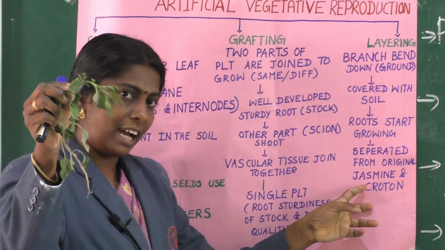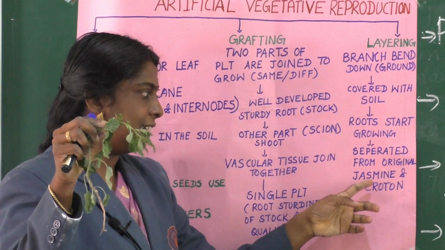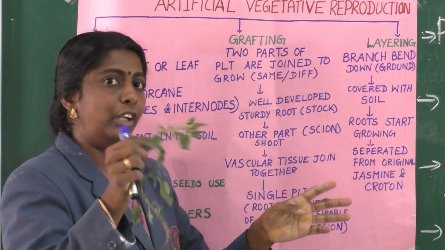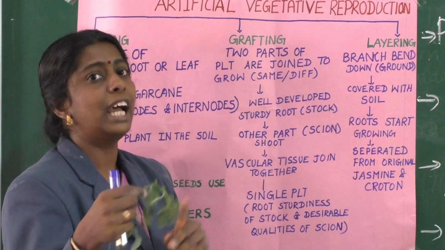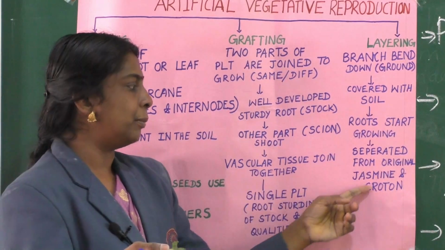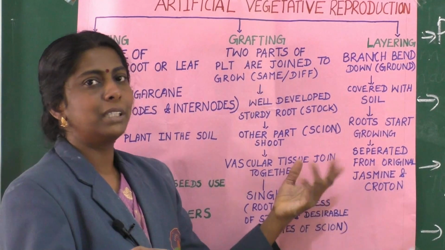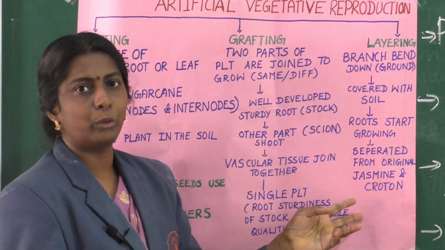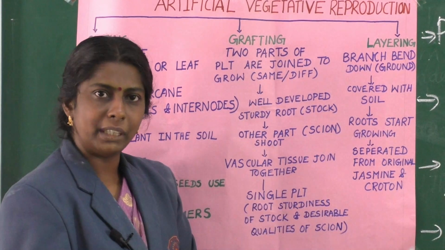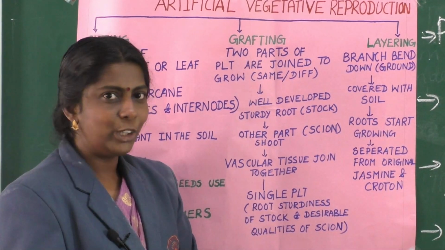Again a new plantlet starts to arise, a new plant is arising. So from the original plant there is a way to produce a new plant also. That method is layering. For example, this method is commonly applicable in jasmine and croton. With jasmine, we usually do this layering method. Is that clear to all?